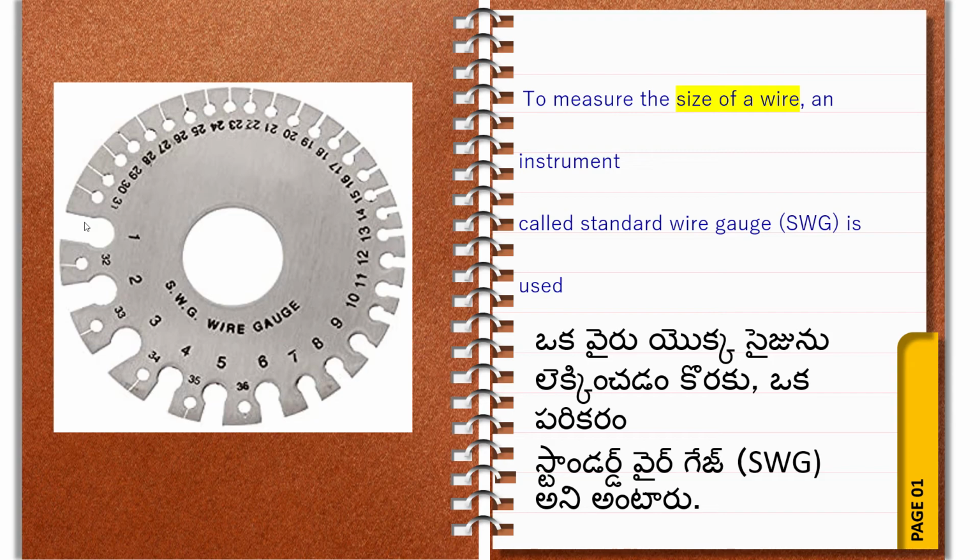So I will tell you the answer. To measure the size of a wire, we should first remove the insulation of the wire. Means we can only check the bare conductor. We are checking only the size of the bare conductor. This is a very important point. We only check the bare conductor size with the standard wire gauge.